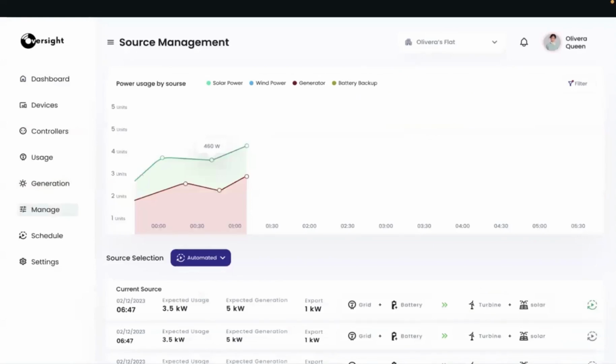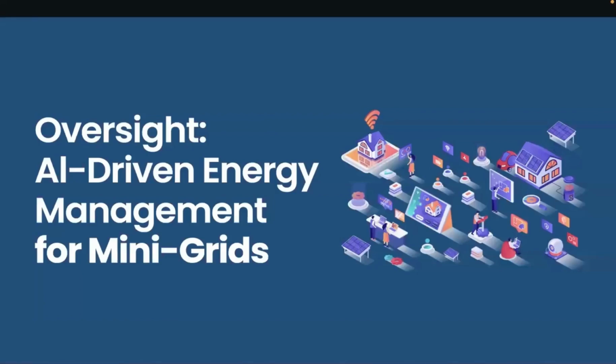And power source management. When we have multiple sources, what is the best combination to use at any given point to achieve our objective? You can take those decisions at a certain frequency and see how it improves the performance. As you can see, through Oversight mini grid management, you can get more out of the mini grid rather than just deploying a mini grid and consuming the generated power.